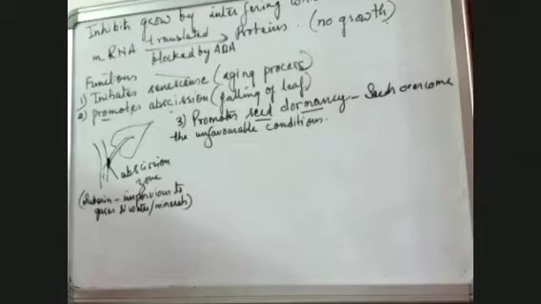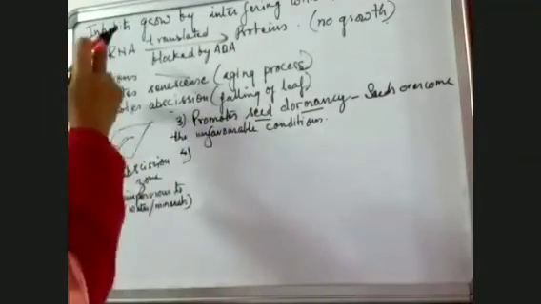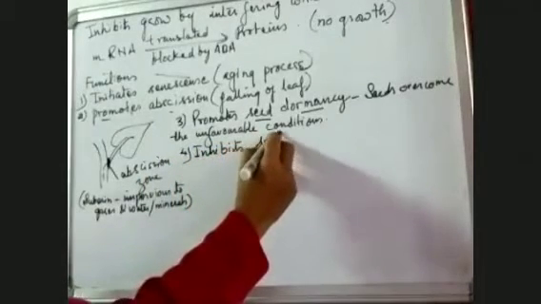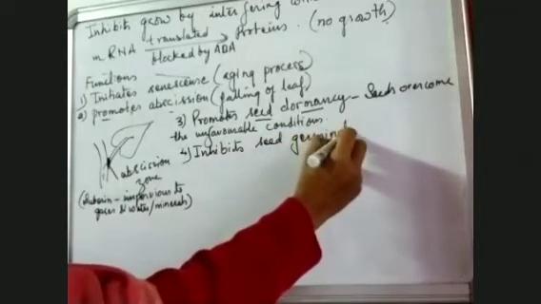So this is another thing which is happening. Then at the same time, when it is promoting dormancy, the hormone also inhibits seed germination. So another point, it inhibits seed germination. This hormone also inhibits seed germination.